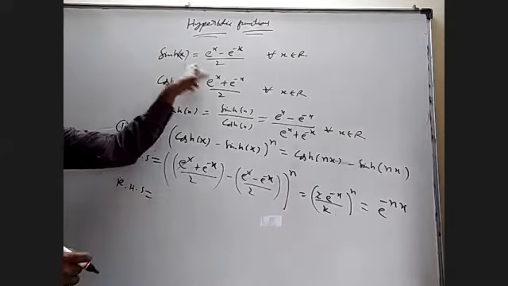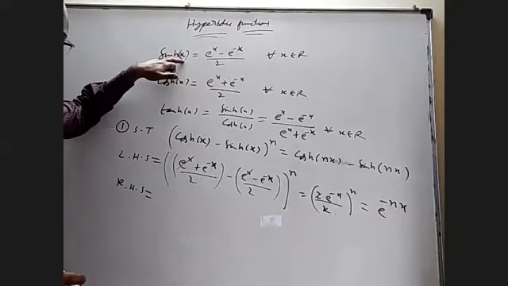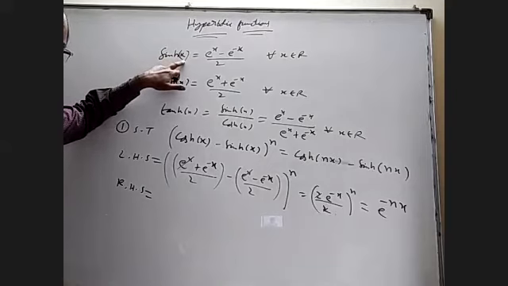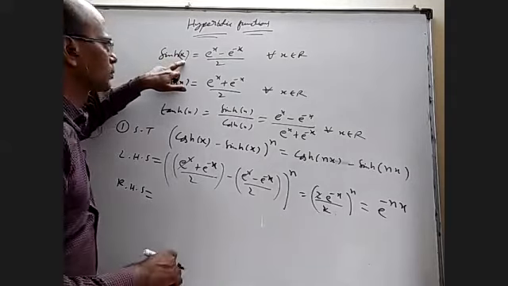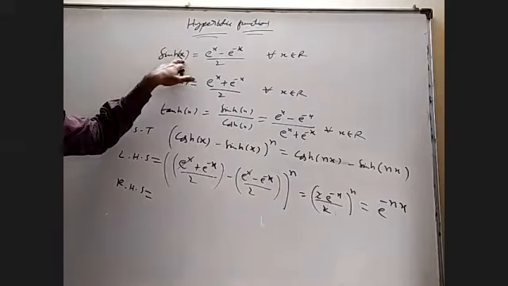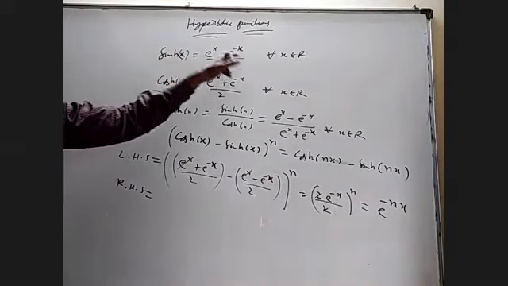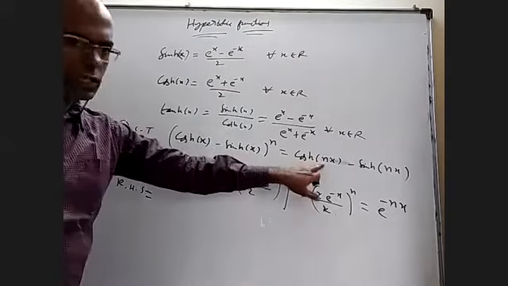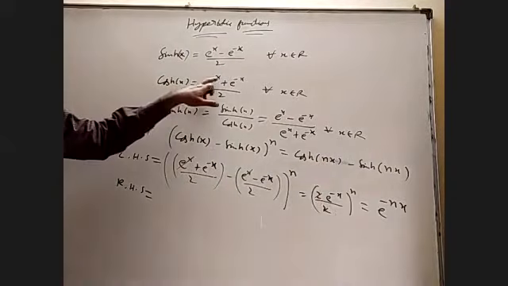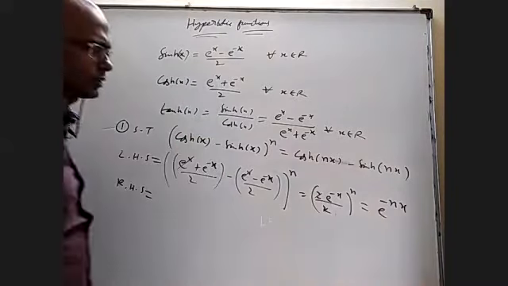If sinh of x is this, what will sinh of 2x be? e power 2x minus e power minus 2x by 2. Wherever x is there, write 2x. If you want sinh of 100x, wherever x is there, write 100x. Like that, if you want cosh of nx, take the cosh of x definition, and wherever x is there, you write nx. That's it, right?